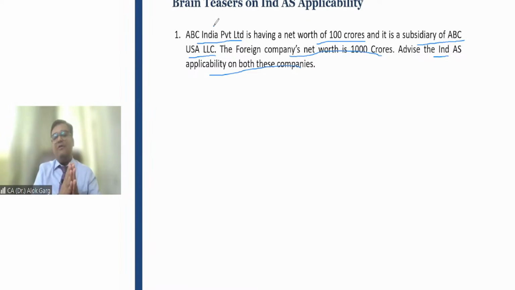For an Indian company, you have to see the criteria of the Indian company only. Had it been the subsidiary of an Indian company, say ABC India Private Limited is a subsidiary of ABC India Limited, and that company has a net worth of 1000 crore, then Ind AS would be applicable to both these companies. But since this Indian company is an unlisted company and its net worth is also less than 250 crore, Ind AS will not be applicable to this Indian company just because it is a subsidiary of a foreign company. And what about the foreign company? Ind AS, of course, is not applicable to the foreign company.